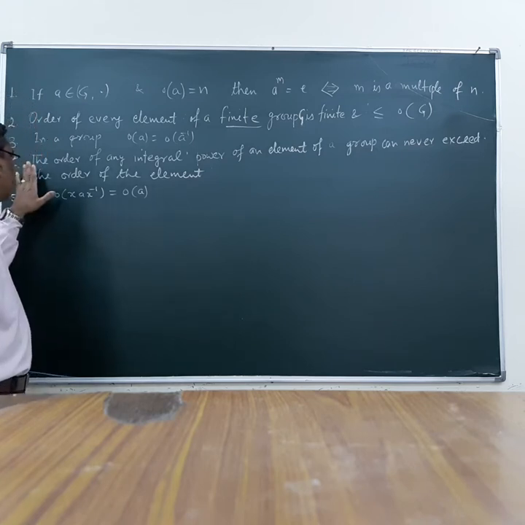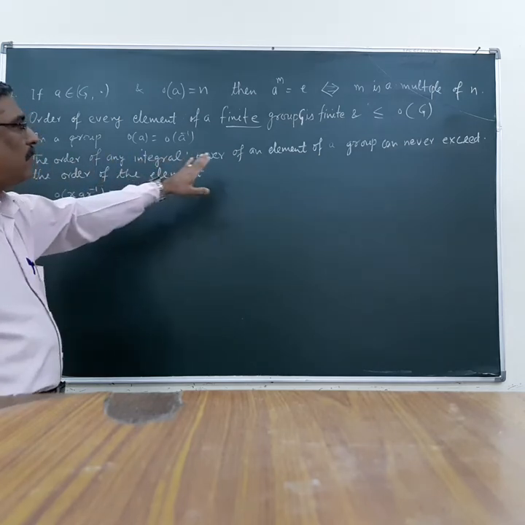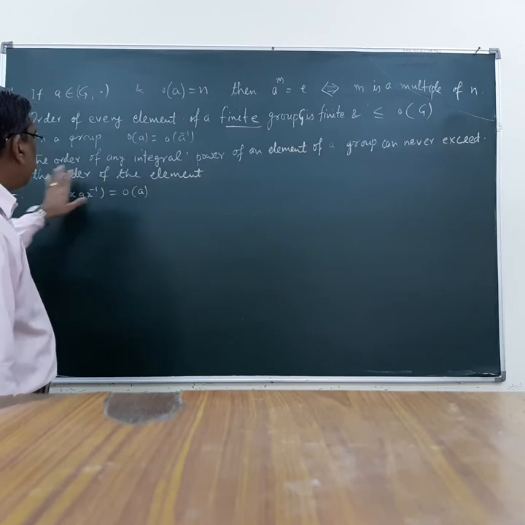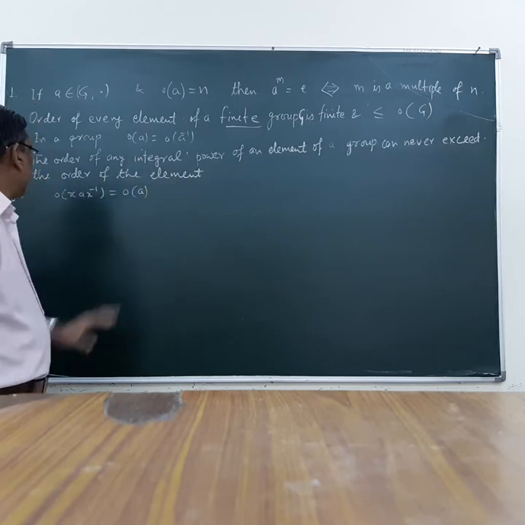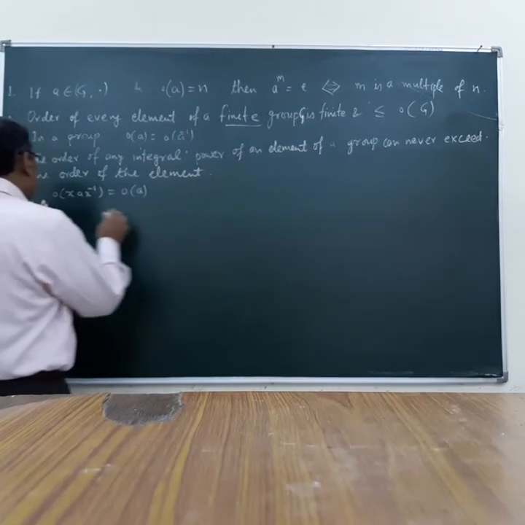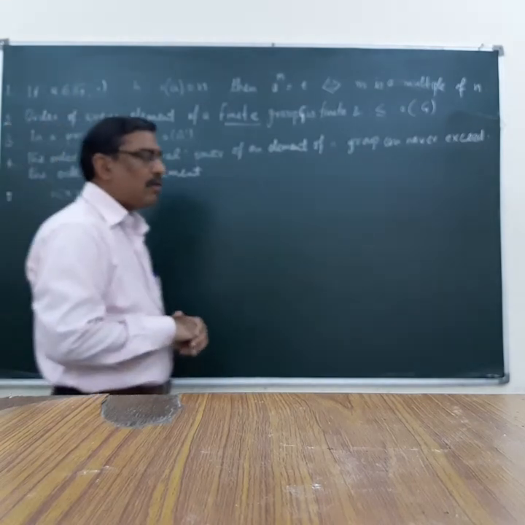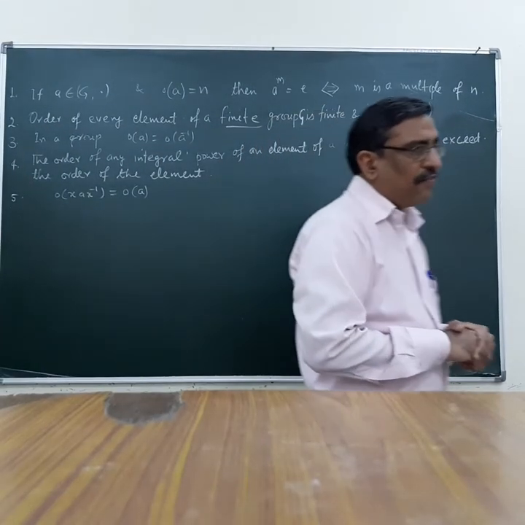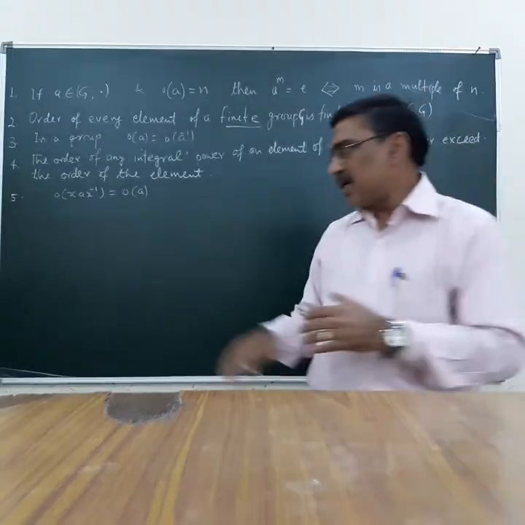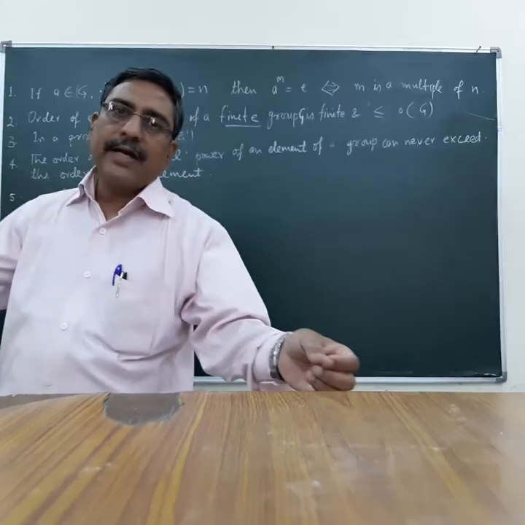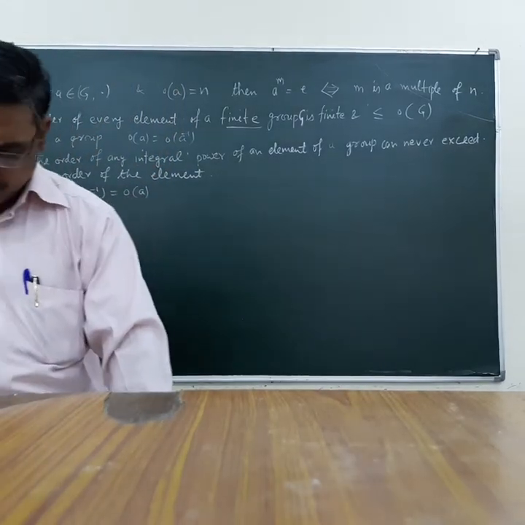The fourth one, the order of any integral power of an element a of a group can never exceed the order of the element. And fifth, the order of x a x inverse is equal to the order of a. And finally, which I couldn't write here, the order of the identity element is 1.